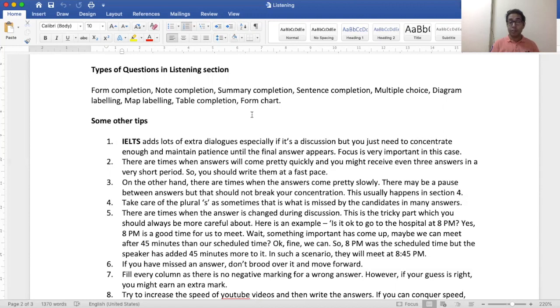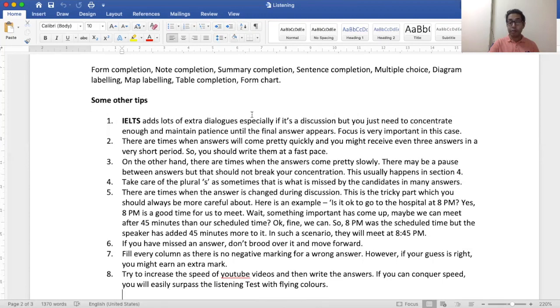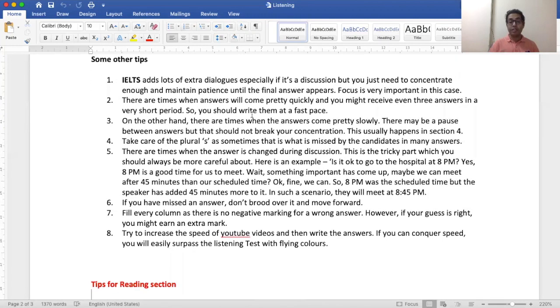So now the first person says, okay, fine, we can. So the time they had discussed at the beginning was 8 p.m., but now the speaker has added 45 minutes more to it. In such a scenario, we would add 45 minutes more. So now they are going to meet at 8:45 p.m. Don't brood over missed answers. Never brood over missed answers.